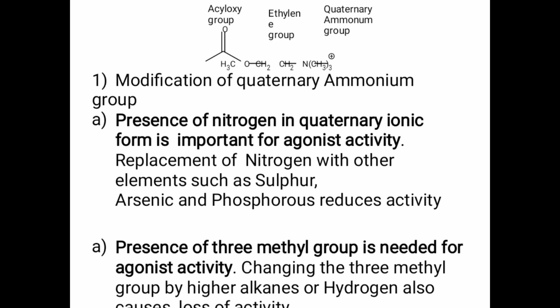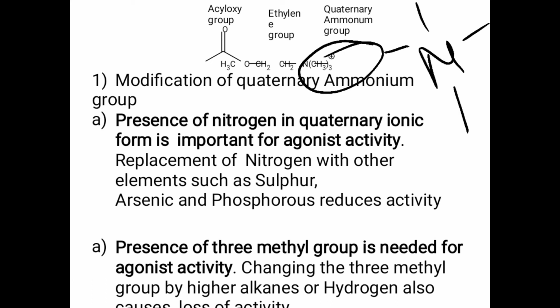So the first part we will start with is the quaternary ammonia. Already we have studied that there must be the presence of quaternary ammonia. This nitrogen must be bound with four atoms or four different groups so that it becomes quaternary ammonia, having the positive charge on the nitrogen.